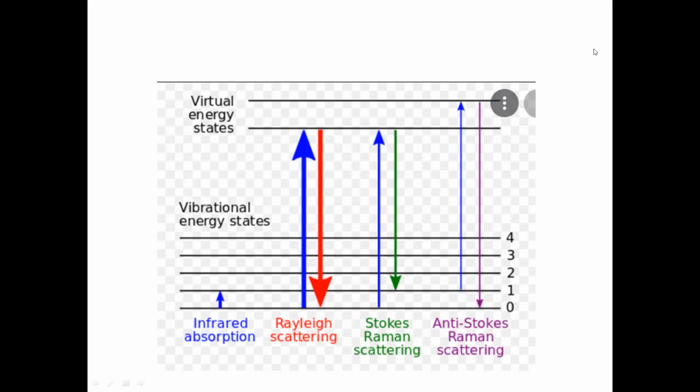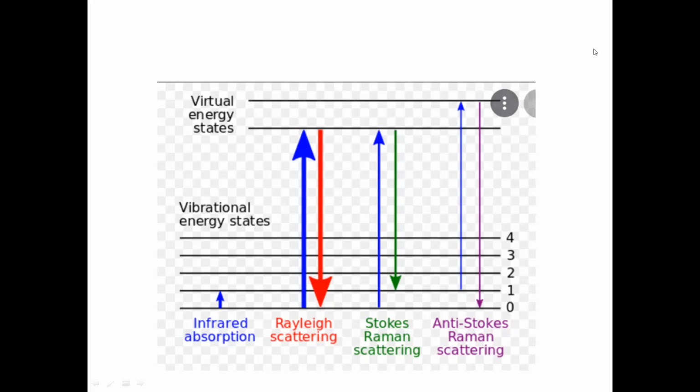Now you come to Stokes-Raman scattering. It starts from 0 and goes up to the virtual energy state, but when it is coming back, it does not come all the way to 0. It stops above 0. So this is represented by Stokes-Raman scattering.